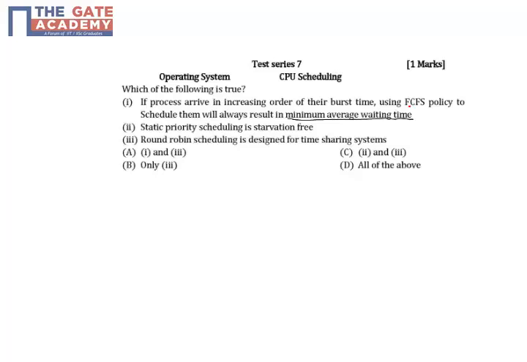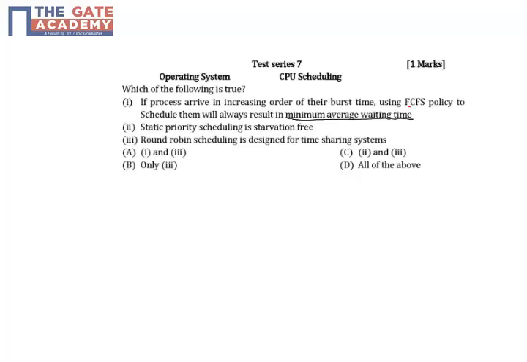So if they are asking that it is SJF policy and all the processes are arriving in the order in which all the burst times are in increasing order, that means whatever process will be scheduled will always have the minimum burst time, and after that, whatever process arrives will have the minimum burst time of all, just because after that whatever processes have arrived, all those processes will have